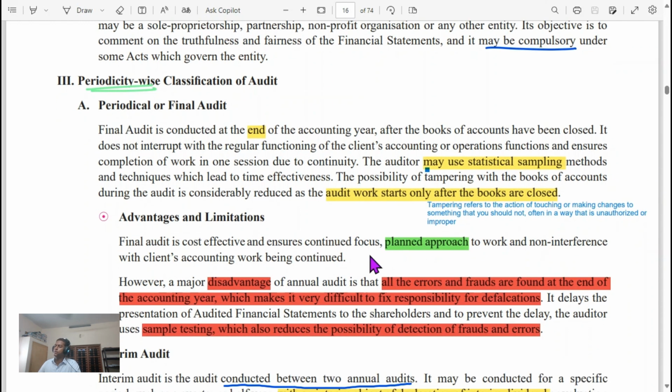Advantages and limitations. Final audit is cost effective. It ensures continuous focus and a planned approach. Disadvantage: all errors or frauds are found at the end of the accounting year, which makes it difficult to fix responsibility for defalcation. Sample testing also reduces the possibility of detection of fraud.